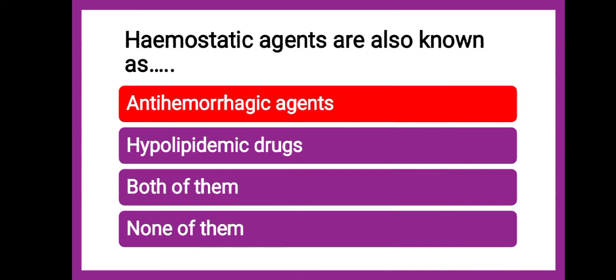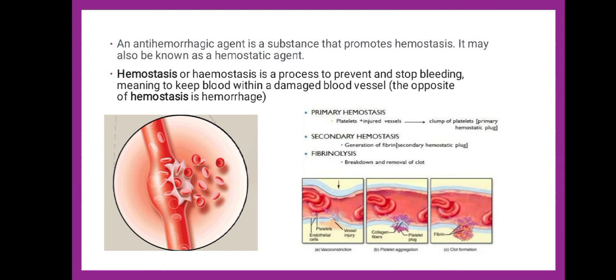Now hemostatic agent and anti-hemorrhagic agent, how are they the same? As you can see here, anti-hemorrhage means to stop the hemorrhage or to stop the bleeding. So hemostasis is what? Hemostasis is nothing but a simple process to prevent and stop the bleeding. So hemorrhage is the opposite of hemostasis. That is the reason the hemostatic agents are also known as anti-hemorrhagic agents.